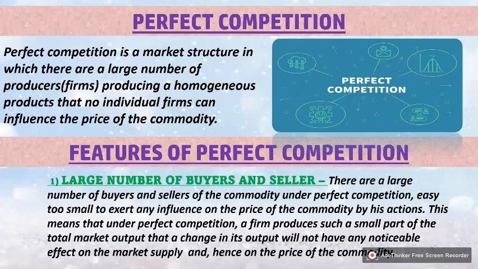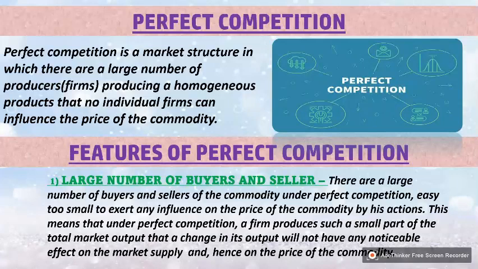So what is the meaning of a large number of buyers and sellers? In perfect competition, there are many buyers and sellers of a commodity, and they can exert only a very small influence on the price by their action. Under perfect competition, a firm produces a small part of the output, so it cannot noticeably affect the market supply.